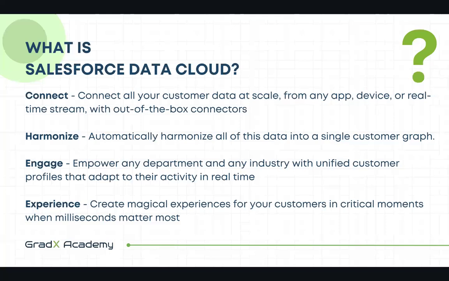We actually harmonize it. We are converting that whole three different types of data into one single profile for that one particular customer. That is called harmonization. And after that we engage with that data. Engage means we can create the unified customer profile, and we can create real-time graphs. We can also work with the historic data, and then we can engage with that.